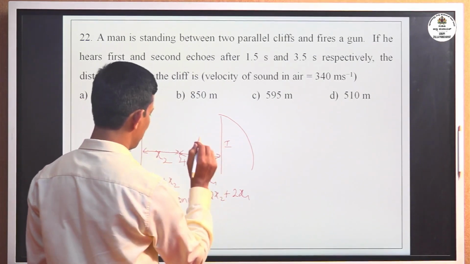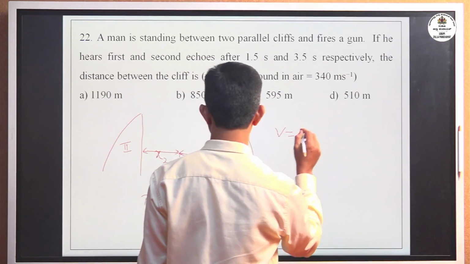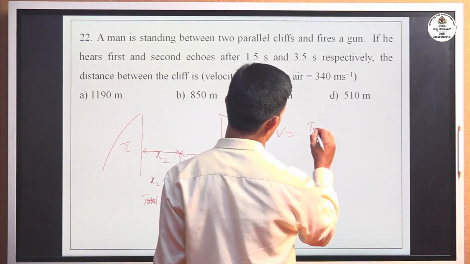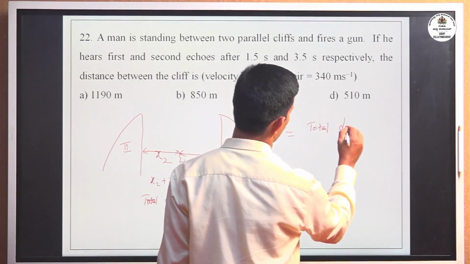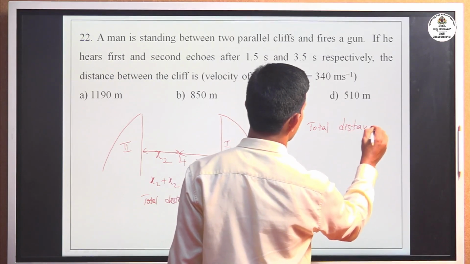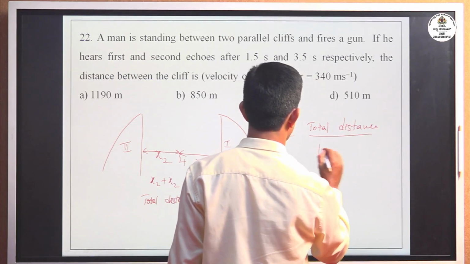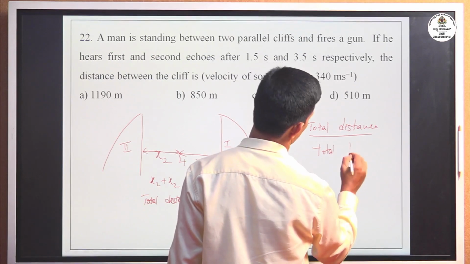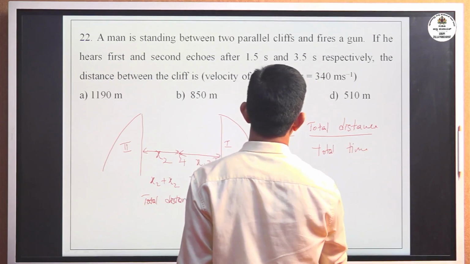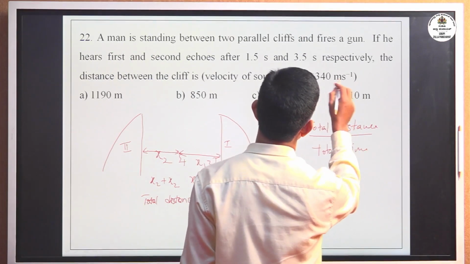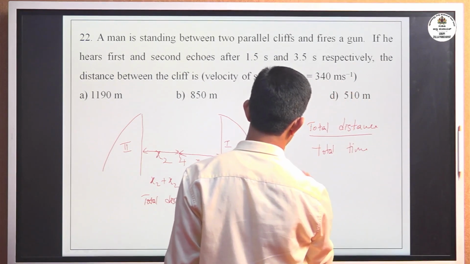Now speed formula is total distance divided by total time. Here velocity of sound is given 340.